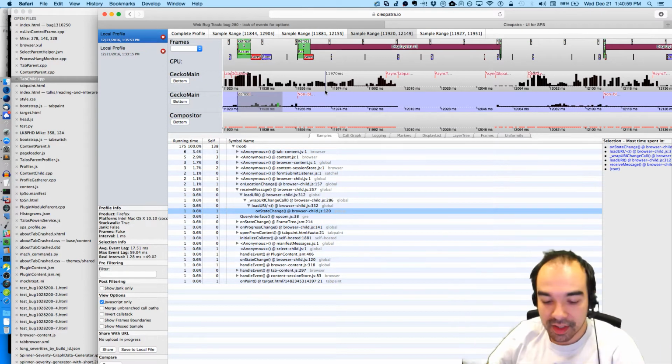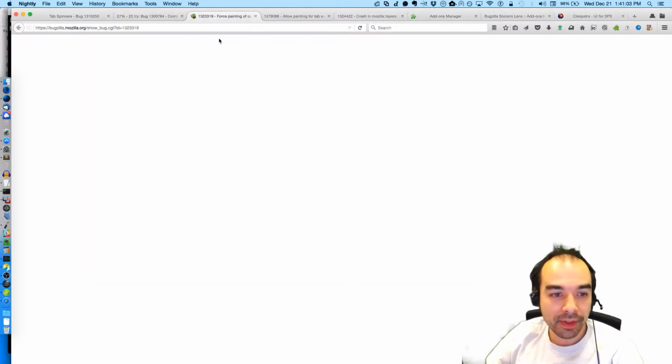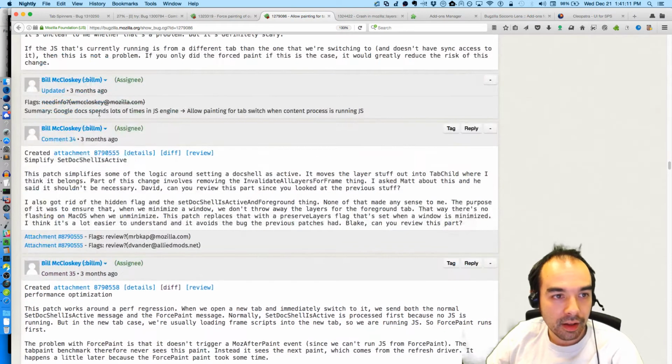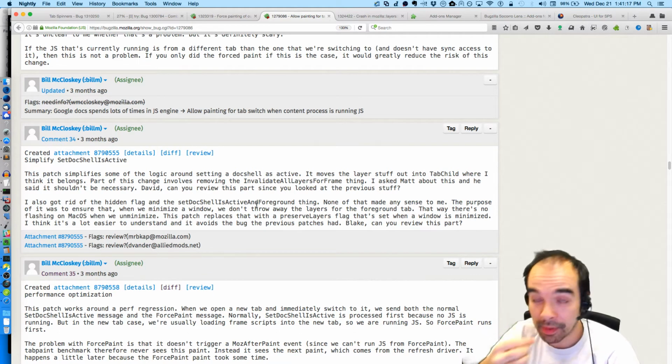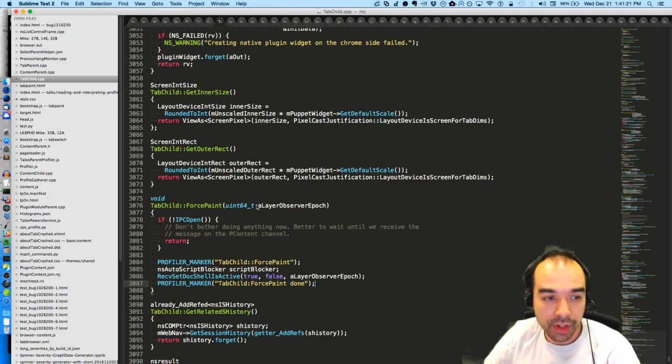So the work that Bill did was to avoid preempting all of the very important JavaScript when the tab is actually starting up. We can do that by making sure that we've started to load a URL. I think that's how we can get away with it.